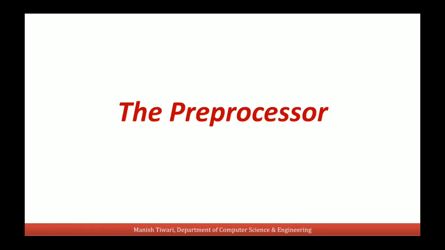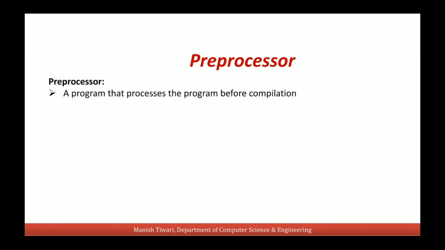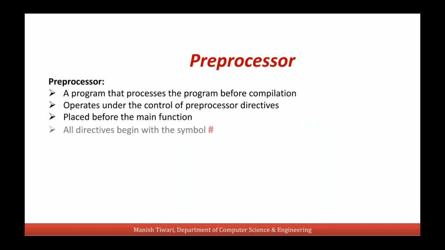Hello everyone. In this video we will discuss the concept of preprocessor in C programming. So what is preprocessing? A preprocessor is a program that processes the program before compilation. That means the processing which is done before the compilation of a program is called preprocessing. It operates under the control of preprocessor directives and they are placed before the main function at the top of